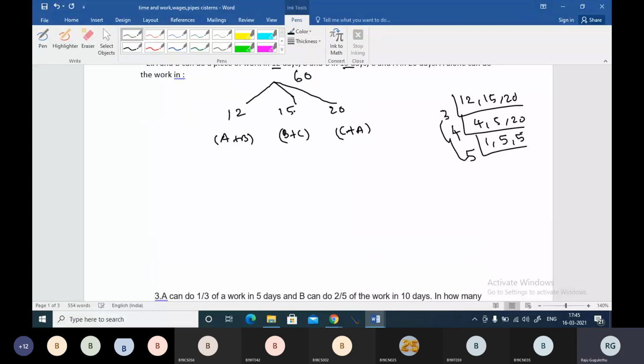When A and B are working, they are going to make 5 units of work, 60 by 12. Then A and B will be doing 5 units of work in 1 day. B and C will be doing 60 by 15, 4 units of work in 1 day. C and A will be doing 60 by 20, 3 units of work in 1 day.